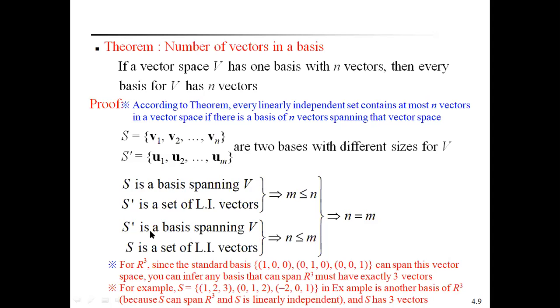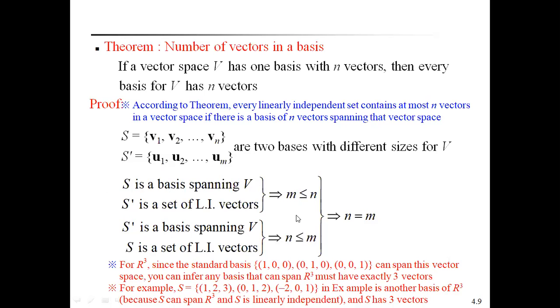We can now take the other statement. Now S' is a basis, hence a spanning set of V, and S is a linearly independent set of vectors. By the same theorem, the number of vectors of the spanning set is at least the number of vectors of the linearly independent set. Here S' contains m vectors and S contains n vectors. That's why it implies n is less than or equal to m.